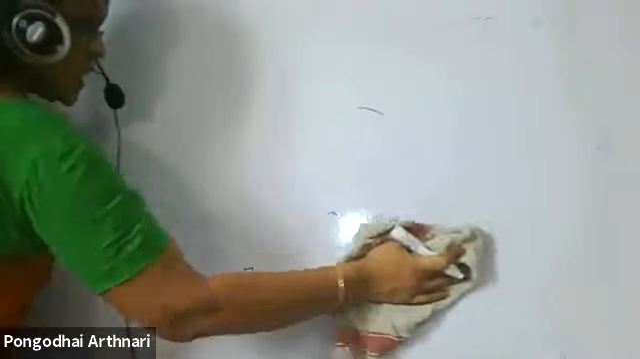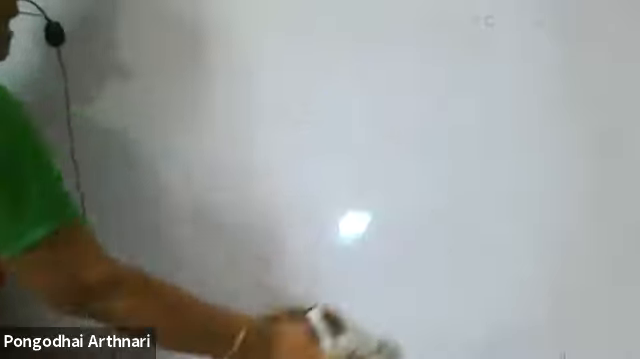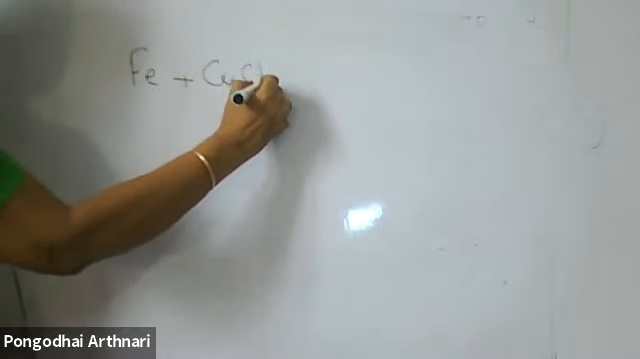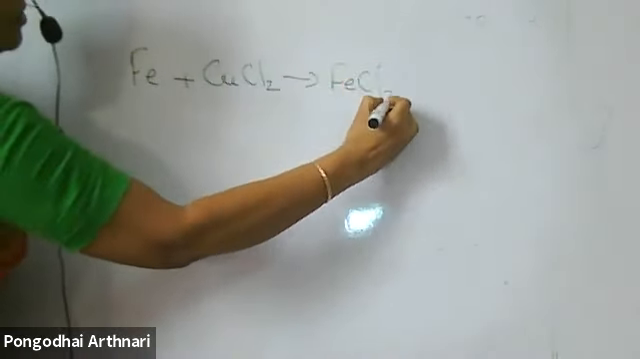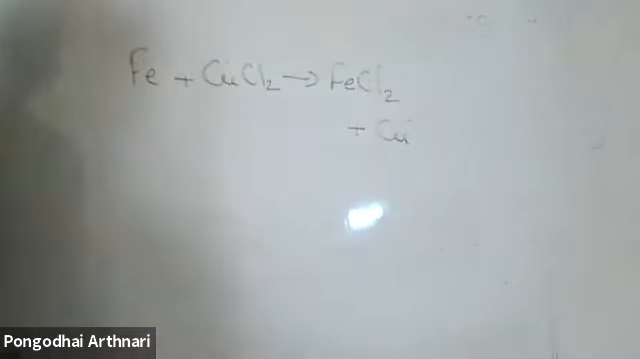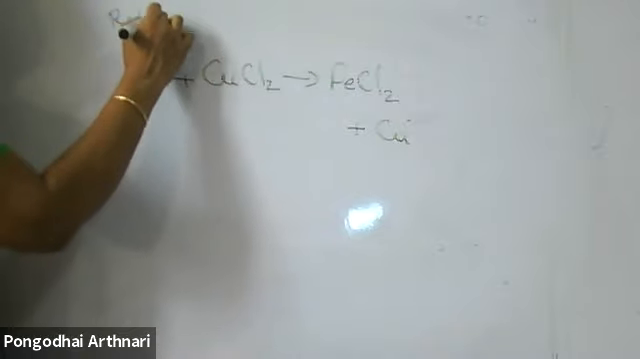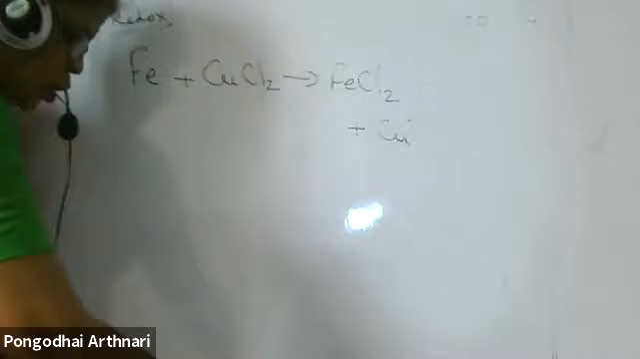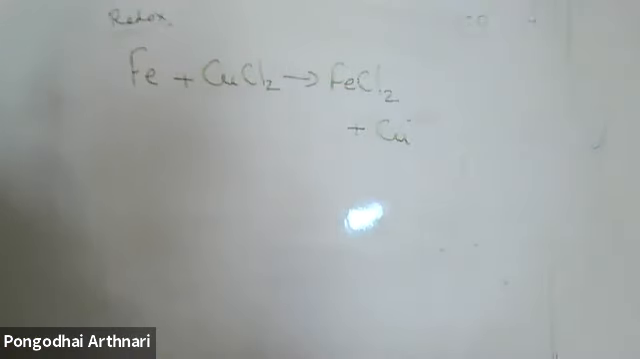Why are we defining in all these three forms? Because there are some reactions which undergo oxidation, but there won't be hydrogen and oxygen. In terms of electrons, you have to go through. For example, iron plus copper chloride gives ferrous chloride plus copper. What type of reaction is it? It's a redox reaction. A redox reaction is a reaction in which both oxidation and reduction go on simultaneously.